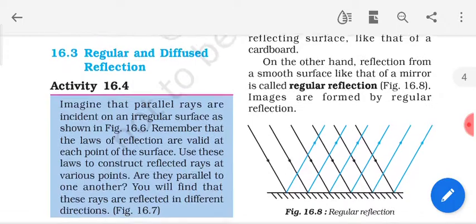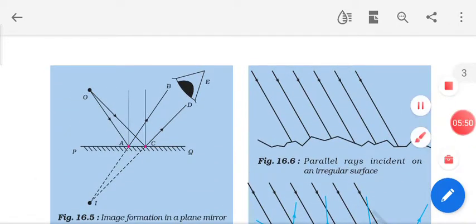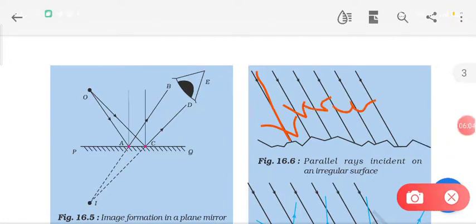Now let's discuss about regular and diffused reflection. So first of all, what you will do, you will draw a line which is rough, which is representing a rough surface. Now on this paper you will draw certain parallel incident rays like this. Okay, so once you have drawn this rough surface and the incident rays, now you need to draw the reflected rays.